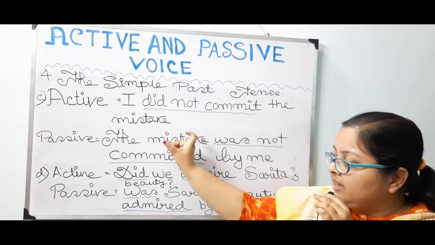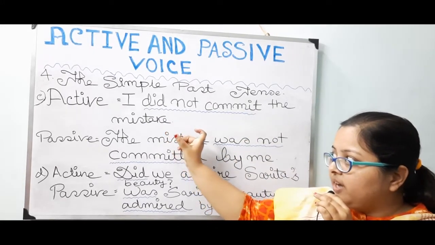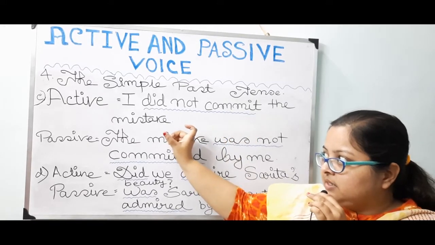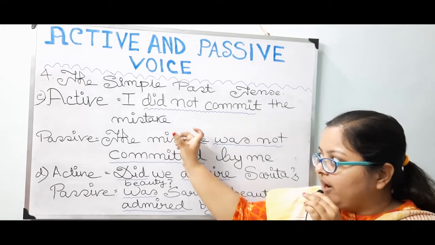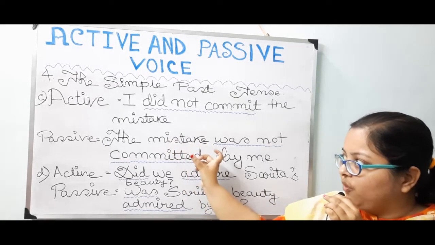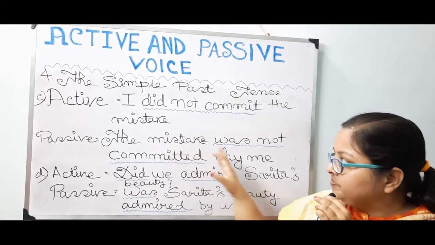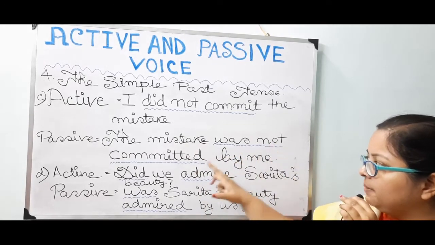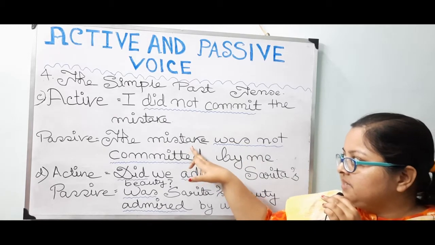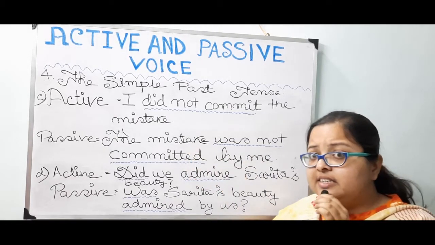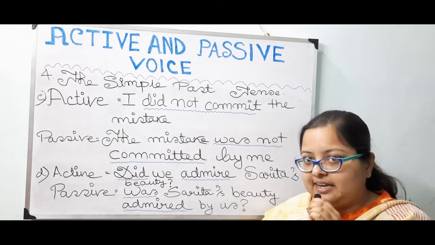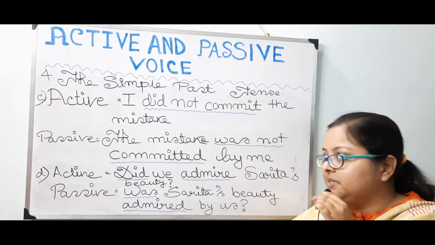Now the mistake, the object of the active voice, or whatever is there in the place of the object in the active voice, is taking the place of the subject of the passive voice. Then was not committed. According to the rule, was, since mistake is singular in number, not mistakes but mistake. The mistake, a certain mistake.